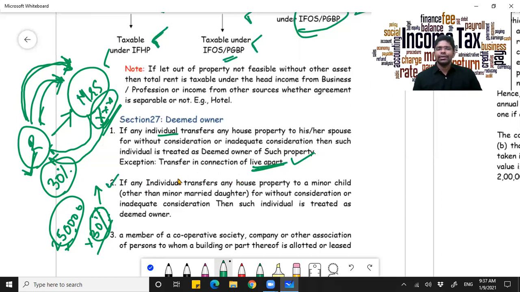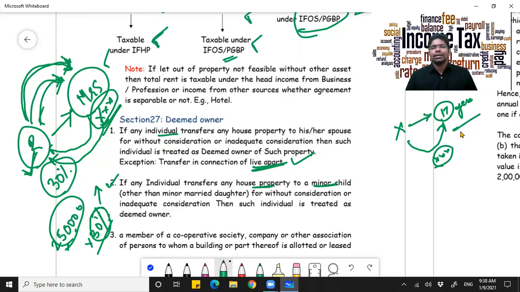Now the second scenario, if an individual transfers any house to a minor child, same thing. Now take X. He has a small young daughter who is just 17 years old. Now he will take his asset and he will transfer it. That asset is generating a good income, just to avoid tax, as his younger daughter is not under the ambit of tax. So in this scenario also, though the asset is being transferred without consideration, X only will be treated as the owner.